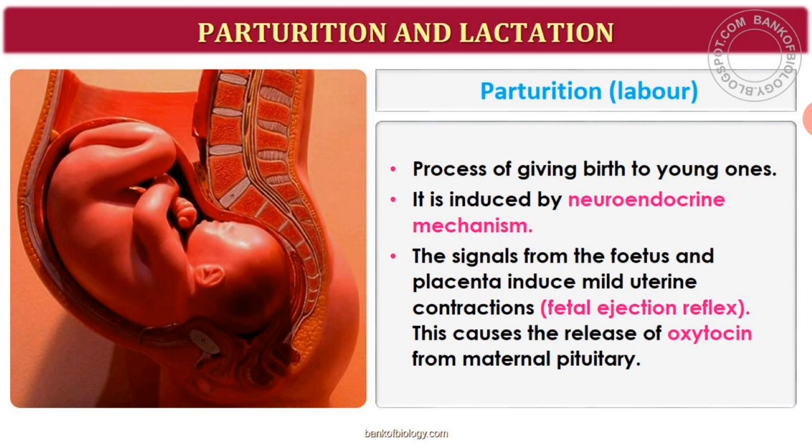And how does this parturition occur? It is a very complex process which is induced by a neuroendocrine mechanism. So what exactly happens here? The signal of parturition originates from the fully developed fetus and the placenta, which induce mild uterine contractions, and that is called the fetal ejection reflex. Keep this in mind, that is fetal ejection reflex.